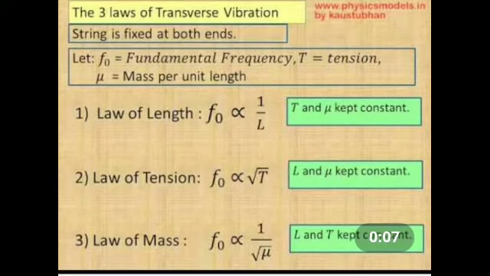Then second law, the law of tension. For a given vibrating length L and mass per unit length mu, the frequency varies directly with the square root of the tension T. So, f is directly proportional to square root of T. Here, f is equal to A square root of T, where A is a constant. Next, the law of mass. For a given vibrating length L and tension T, the frequency varies inversely with the square root of the mass per unit length mu. So, f is inversely proportional to 1 by square root of mu. So, f is equal to B by square root of mu, where B is a constant here.